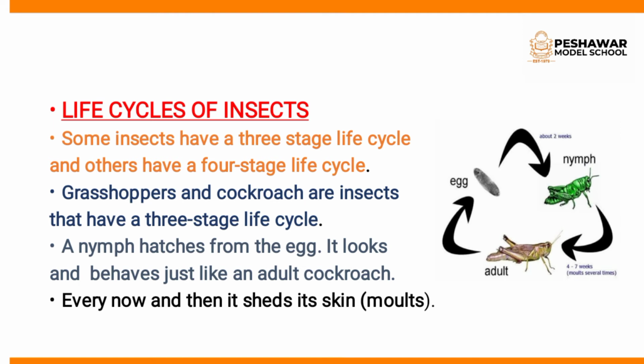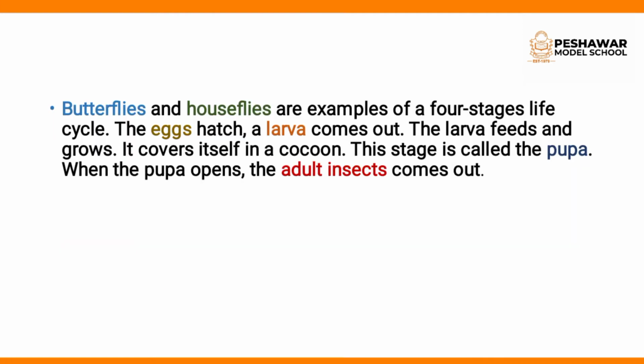So this is the life cycle of the grasshopper, and the life cycle of grasshoppers has 3 stages. Is it clear? The first stage is egg, the second is nymph, and the third is an adult grasshopper. Okay, students.